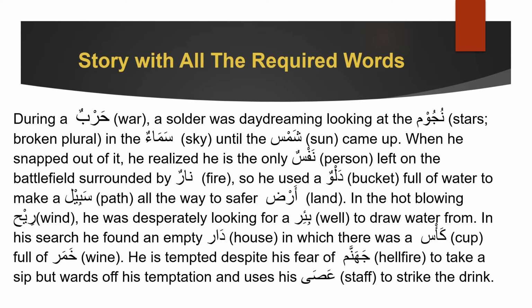Here is the way to learn all the words through a story. This story has all the required words, i.e. all the random words that Arabs say are feminine. Okay, so let's see. During a harb, which means war, a soldier was daydreaming looking at the nujum, stars. Star by itself is feminine. Out here they're using stars, and stars is a broken plural, so again it's feminine. In the sky, in the sama, which is sky. Sama is feminine. All the words harbun, nujumun, samaun, all the Arabic words in the story are feminine because the Arab said so. Until the Shams, sun, came up.